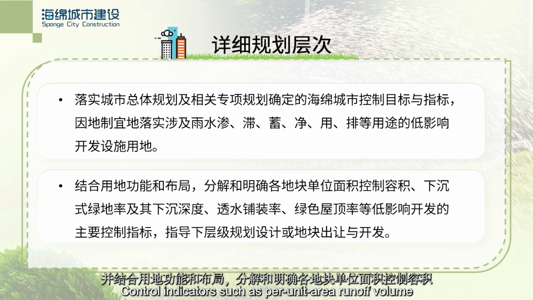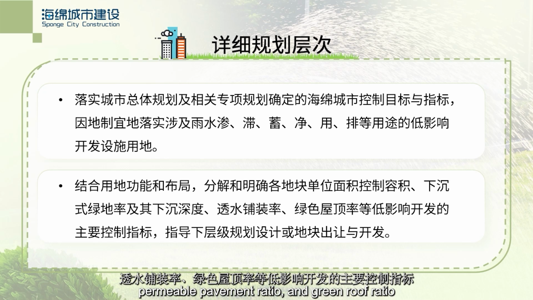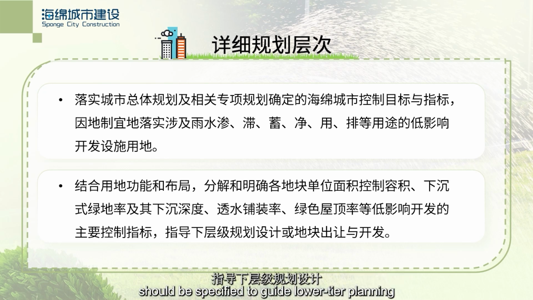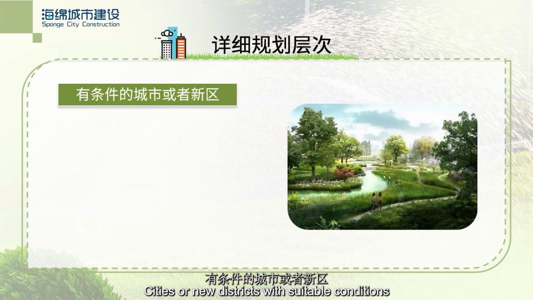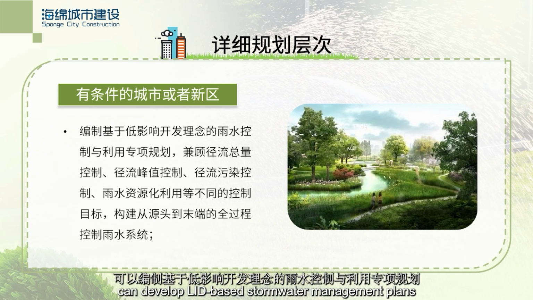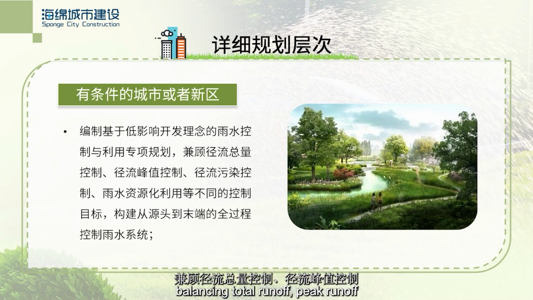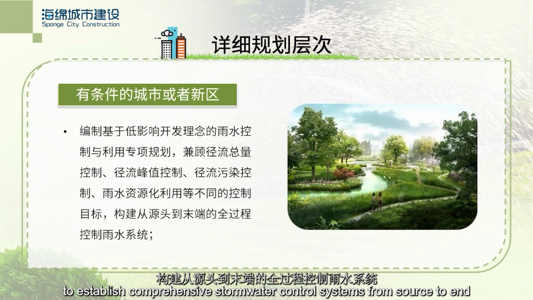Control indicators such as per unit area runoff volume, sunken green area ratio and depth, permeable pavement ratio, and green roof ratio should be specified to guide lower-tier planning or land transfer and development. Cities or new districts with suitable conditions can develop LID-based stormwater management plans, balancing total runoff, peak runoff, pollution control, and resource utilization to establish comprehensive stormwater control systems from source to end.